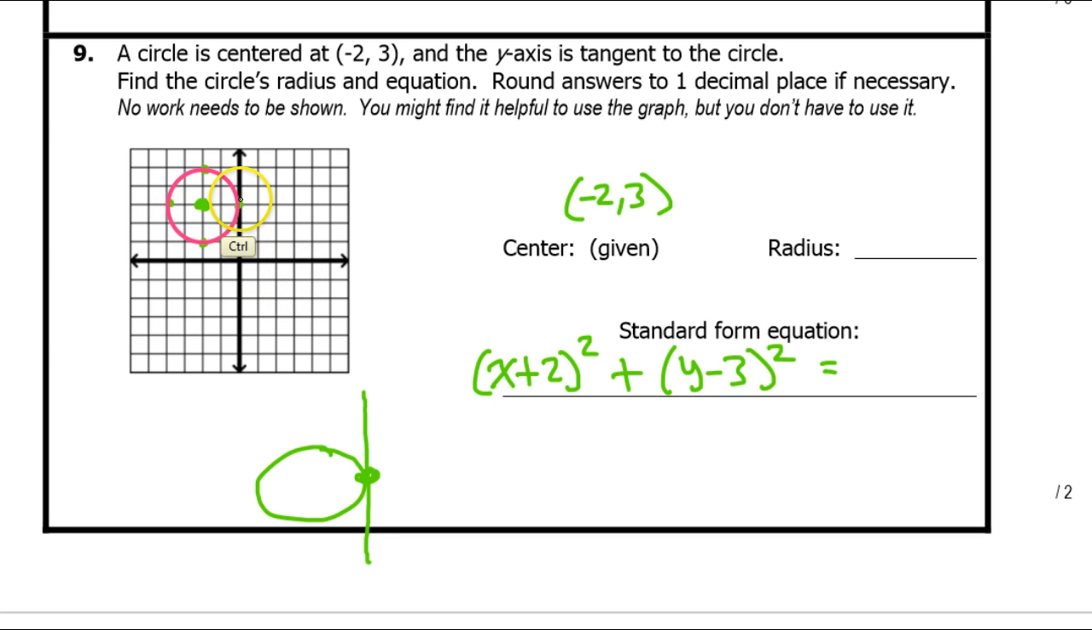Can you tell what the radius is? Hopefully you can see that from the center out to the y-axis, that's going to be the radius. So the radius is 2. And for the equation, we need the radius squared. So this will be 4.